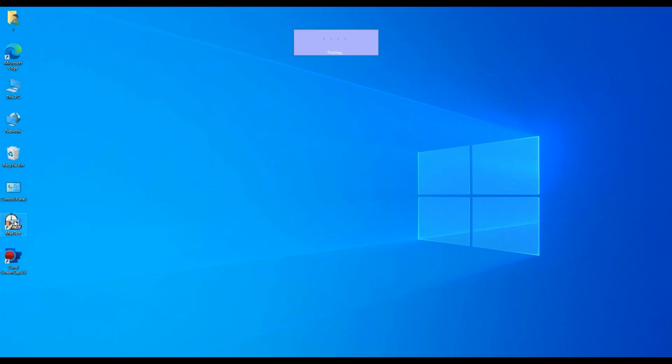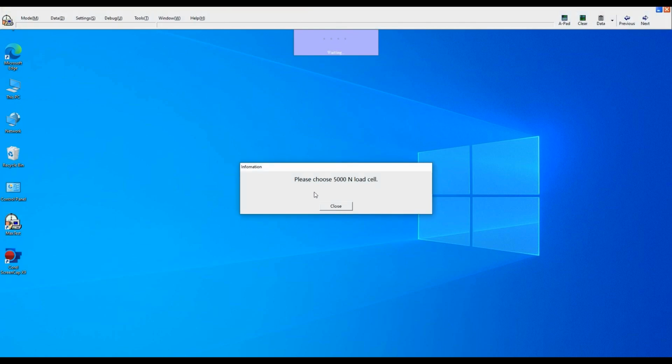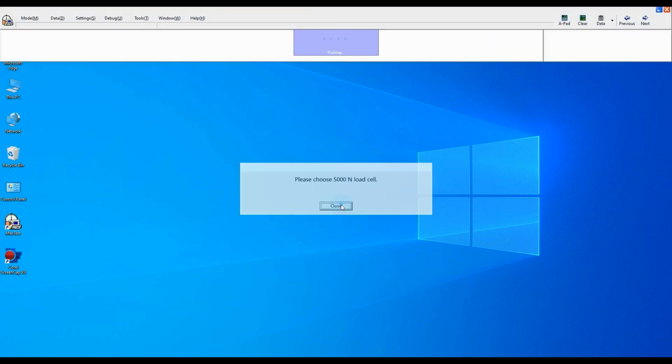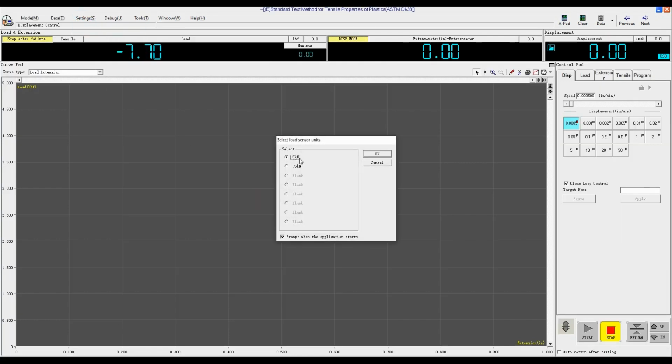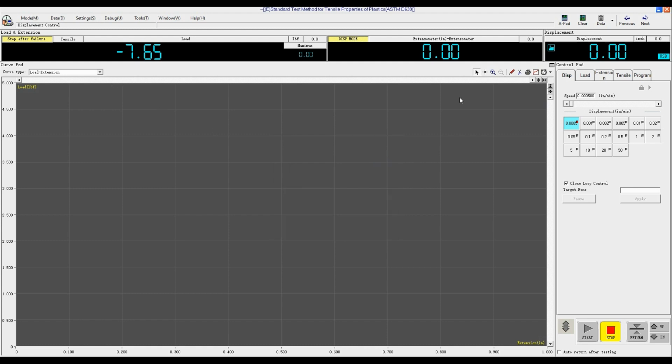Open MaxTest software. It will remind you to choose the 5,000 Newton load cell. Click Settings. Select a load sensor. You can see that the first one is 5 kilonewtons. The second one is 0.5 kilonewtons. Select 5 kilonewtons. Click OK.